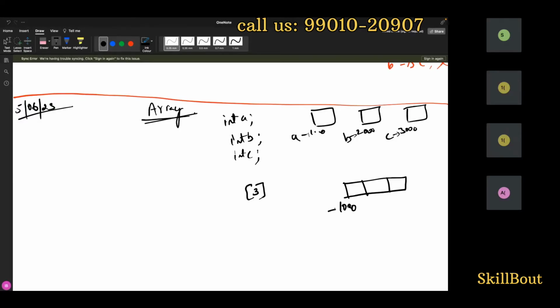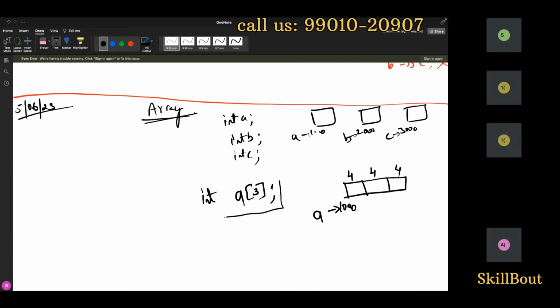To hold this initial address, you need a variable, I'll just call it a. Now I can decide what kind of block I want, each block should be what type. That's the reason I'll write a data type, integer. So this becomes 4 bytes, this becomes 4 bytes, this becomes 4 bytes. Now I'll type semicolon. This is called array declaration.